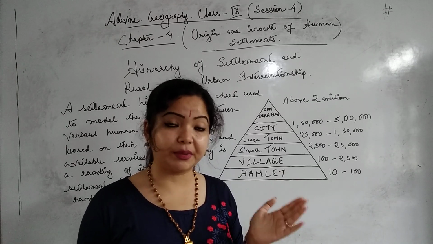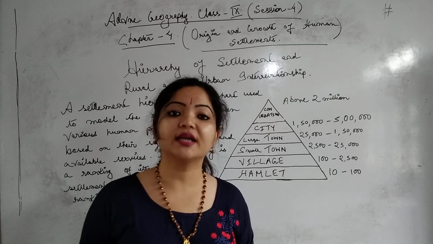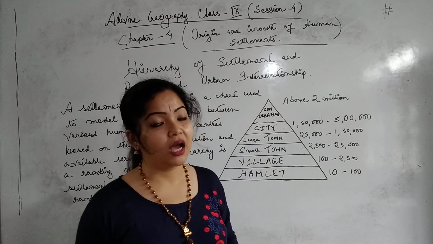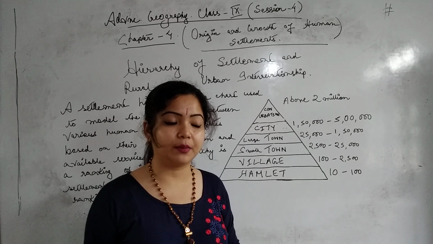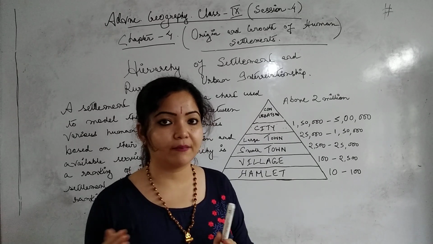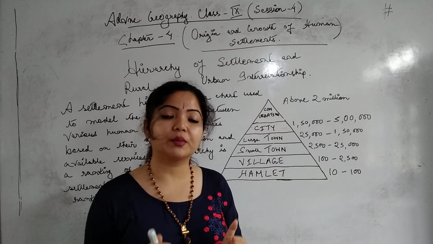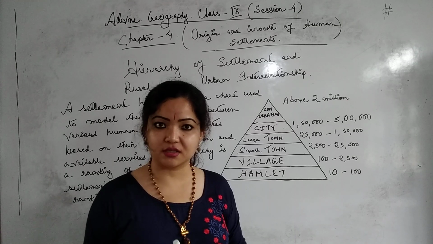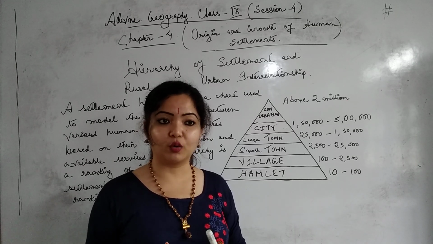And the people engaged in the agriculture sector are living in the rural areas. Is it clear? Until and unless we find a relationship between the urban and the rural, we can't develop the overall economy of a country. Is it clear? Now in this crisis situation, it's the best example, as now you can see the local commodities.